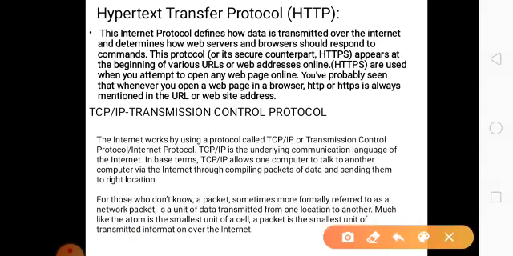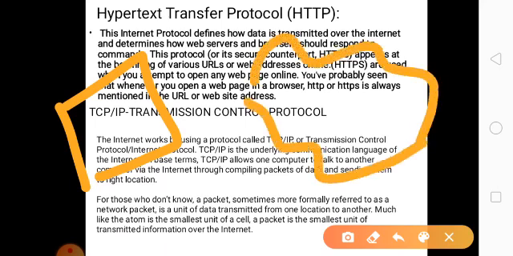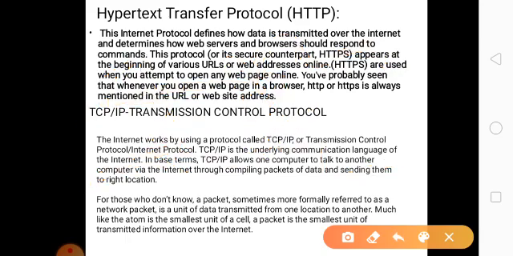So here your system is there, here the internet. Suppose I type any word in the internet, then the word is nothing but a request from the client side. Then you will get the response from the server side. So what protocol is followed? That is the HTTP protocol that is followed for this.